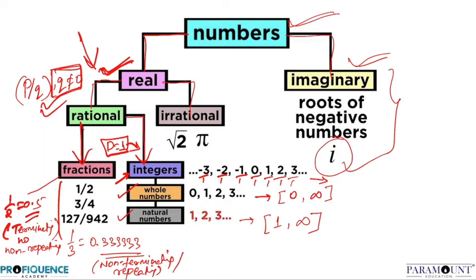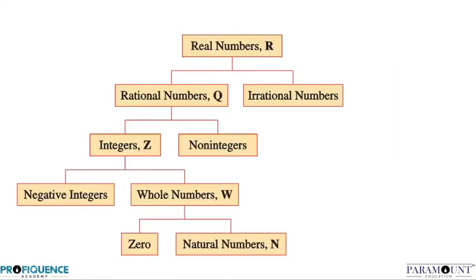Now what we are going to do is we are going to denote these types with a particular alphabet, so that instead of writing whole number you can write a particular letter. Instead of writing integers, real number, rational number, you can replace all these things by a particular letter. For example, for real numbers, you can directly write R instead of writing the whole thing, right? Instead of writing rational number, you can directly write Q. For integers it is Z, for whole numbers it is W, for natural numbers it is N.